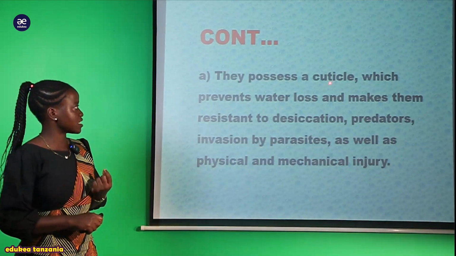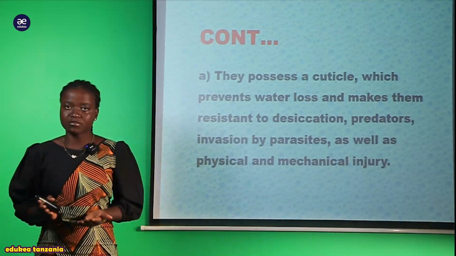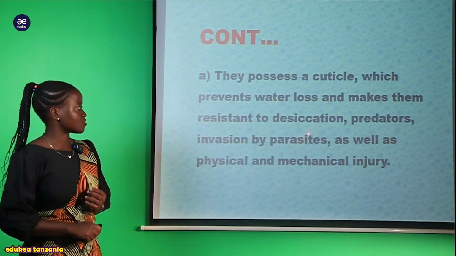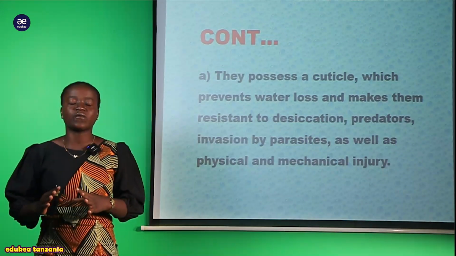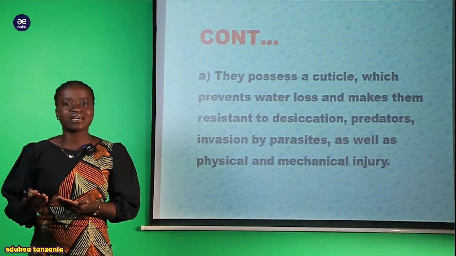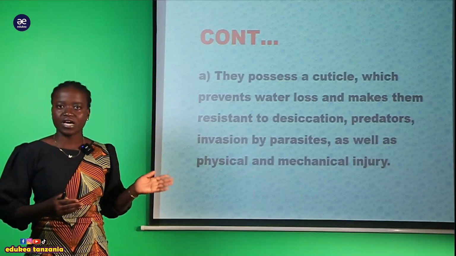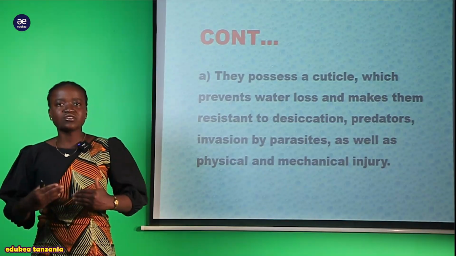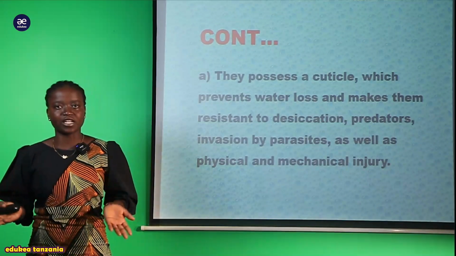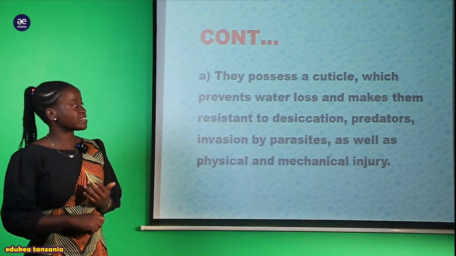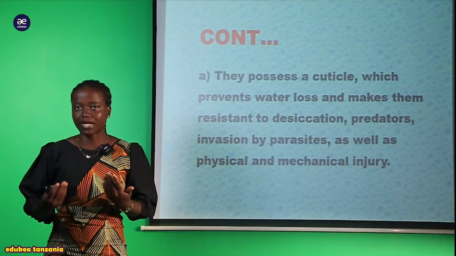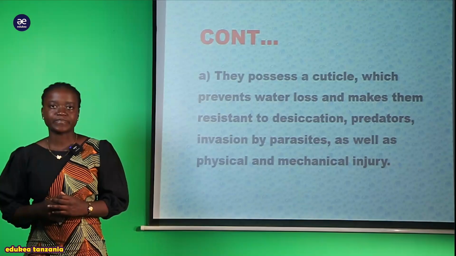They use this cuticle to protect themselves from those harmful predators, and also desiccation, kwa maana kwamba hawawezi wakakauka kwa urahisi zaidi, is due to the presence of the cuticle. So it means the cuticle does not allow water to be lost from their body to the environment.